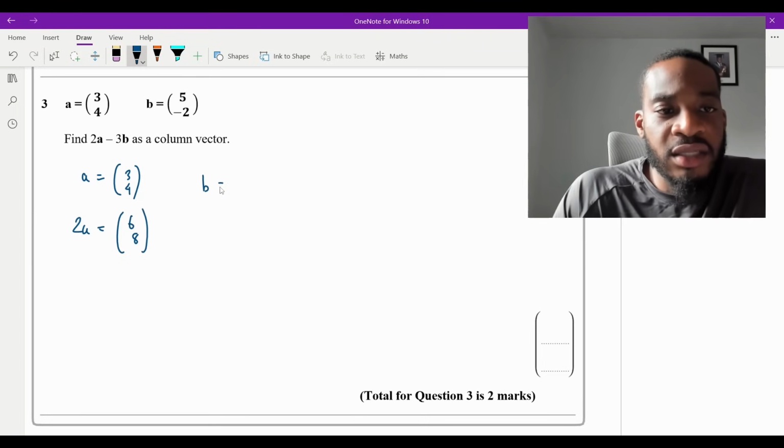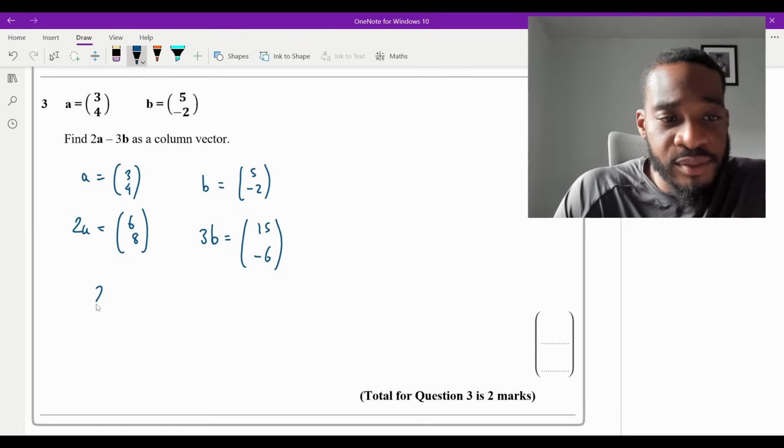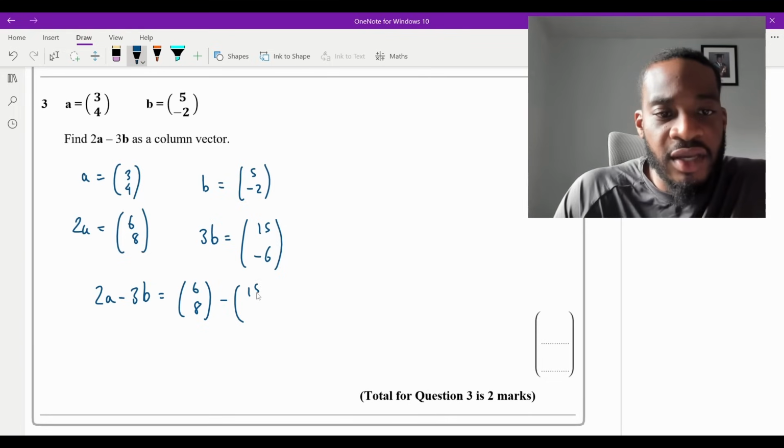And then B is (5, -2). So 3B is just going to equal (15, -6). Therefore, 2A minus 3B is just going to equal (6, 8) minus (15, -6).